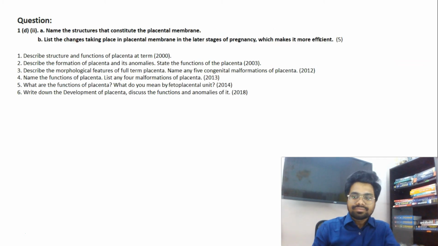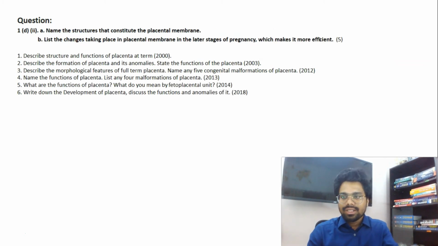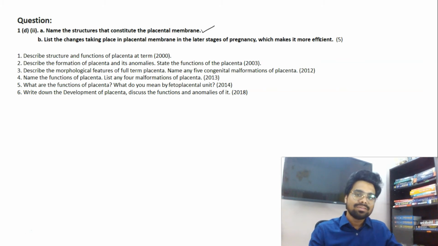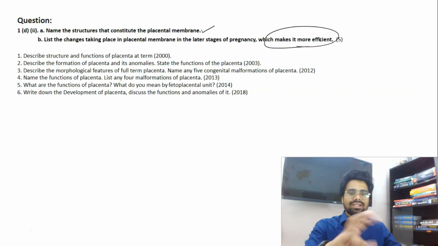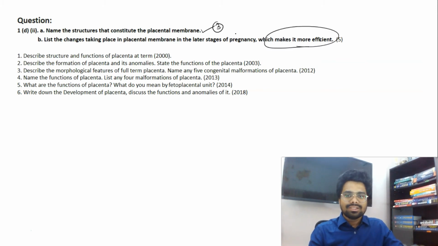See, next question number 1D. There are 2 parts here. Name the structures that constitute the placental membrane. We clearly discussed it in our placenta discussion of anatomy. List the changes taking place in the placental membrane at the later stages of pregnancy, which make it more efficient. This is asked for 3 marks and this is asked for 2 marks. So what are the structures? Syncytial trophoblast, cytotrophoblast, okay, decidua, etc.